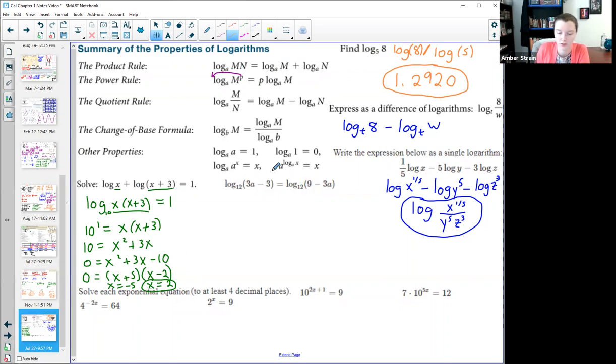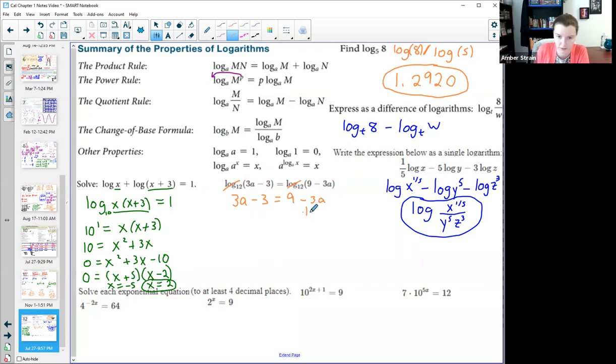Now this one here is slightly different. I do have 2 logs, but I cannot combine them because they're on either side of the equal sign. So I don't have to condense 2 logs. Instead, I have the situation where log equals log. Well, in this case, you can basically just cancel. There's a kind of complicated reason why they cancel. We're basically taking 12 raised to this power on both sides. But bottom line is the logs cancel each other out. So we're really just left with 3a minus 3 equals 9 minus 3a. So again, notice by 1 step or 2, you should have the logs out of your way.